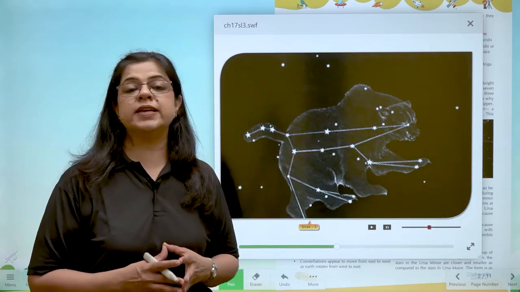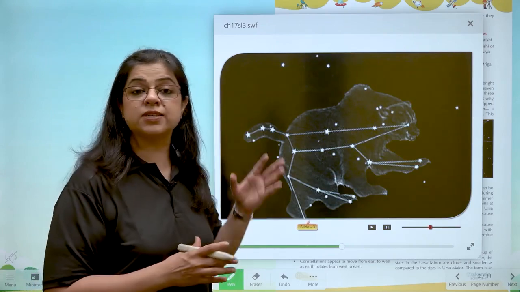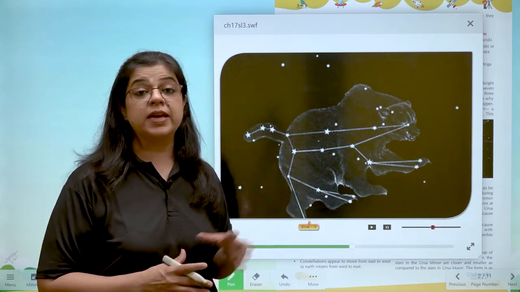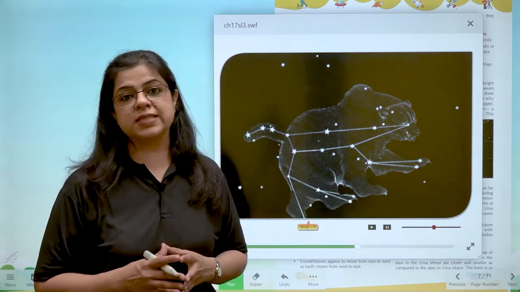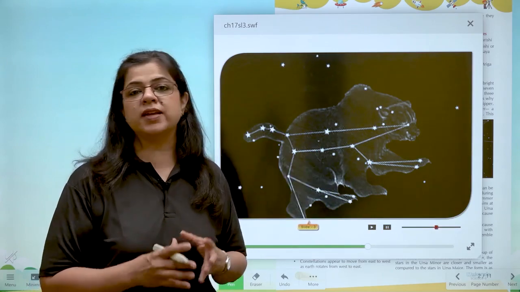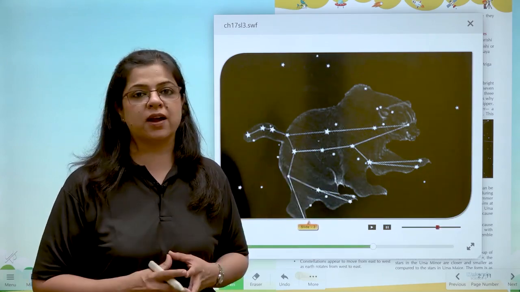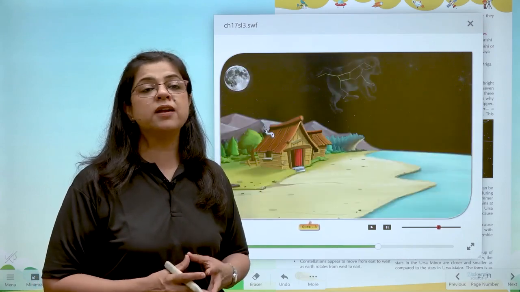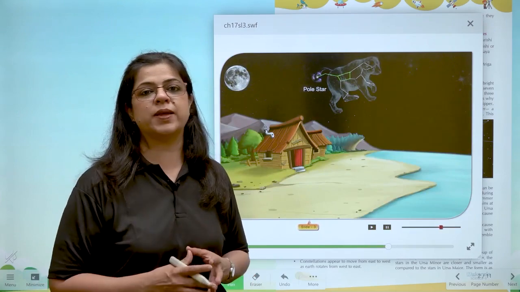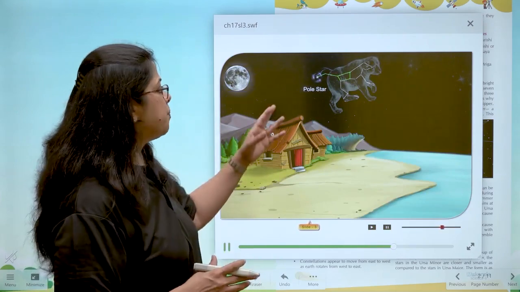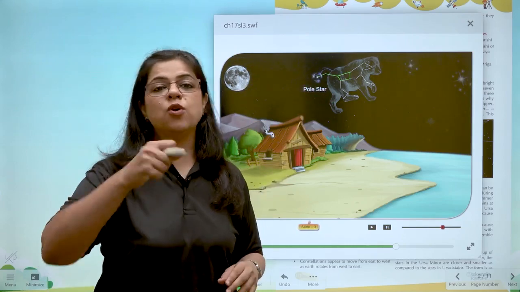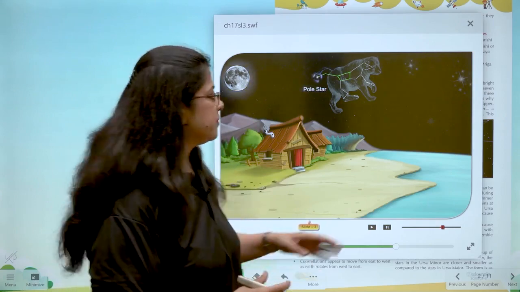This constellation is made up by 7 stars. It is called Ursa Major or the Big Dipper or the Saptarishi. This appears in the northern sky in the April season. This constellation actually helps us to locate the pole star. And you know what is the use of the pole star? A pole star is used by sailors to find the distance when they are moving in the sea. A pole star is situated right at the end of the ladle of the Big Dipper.